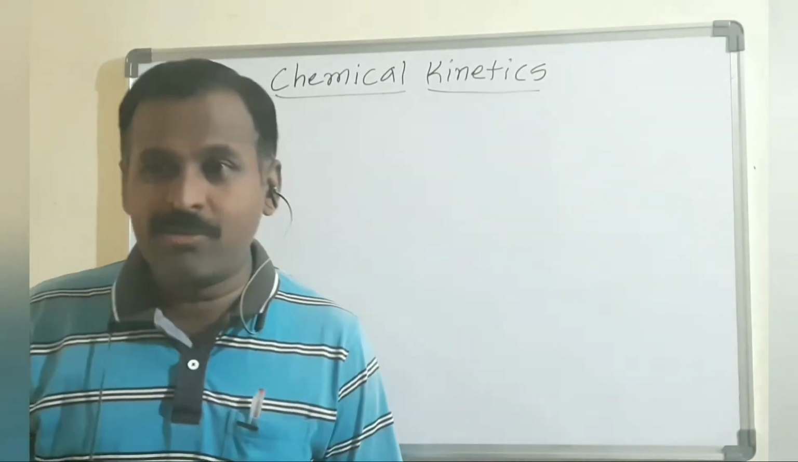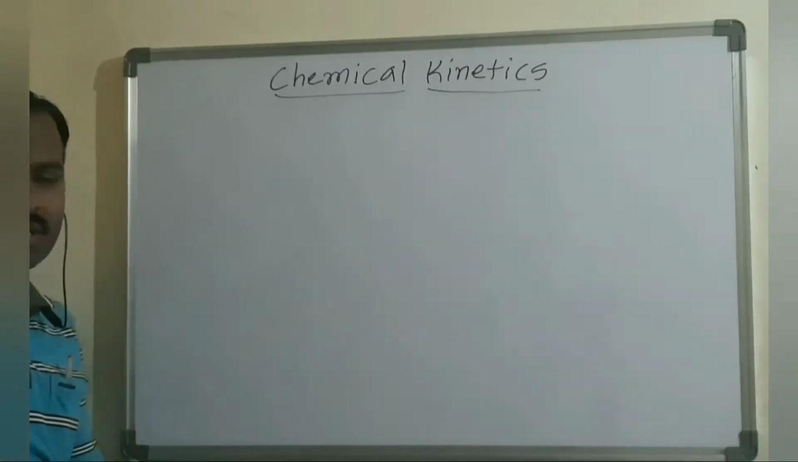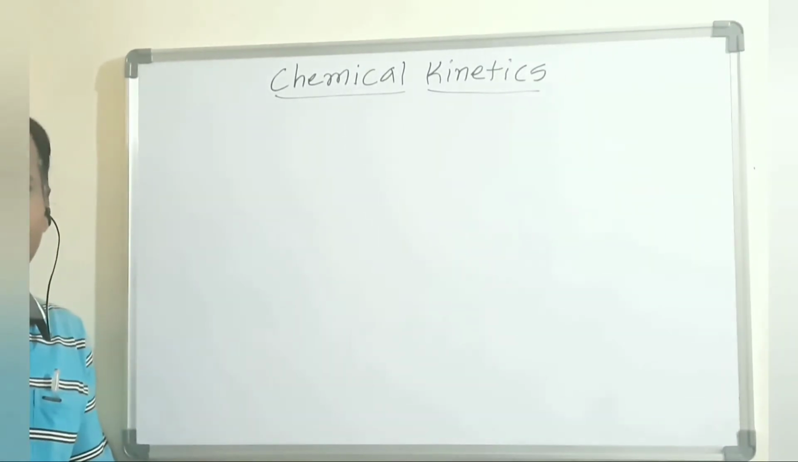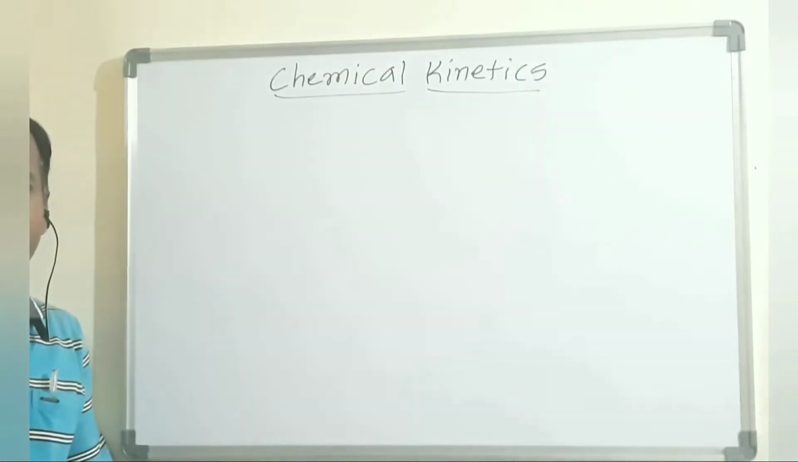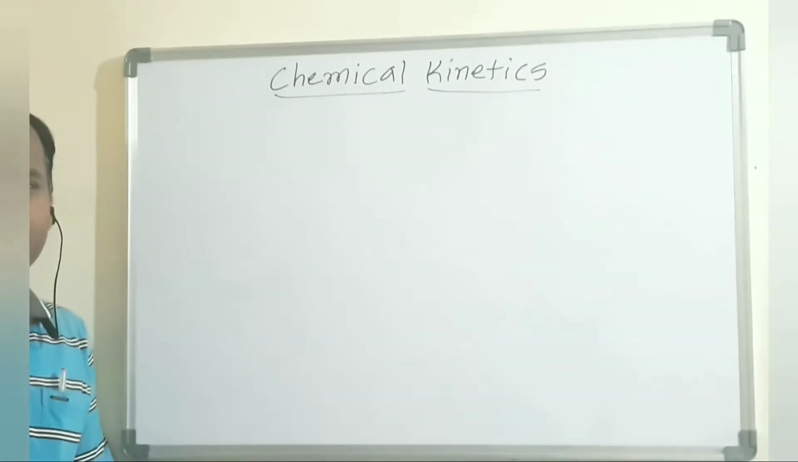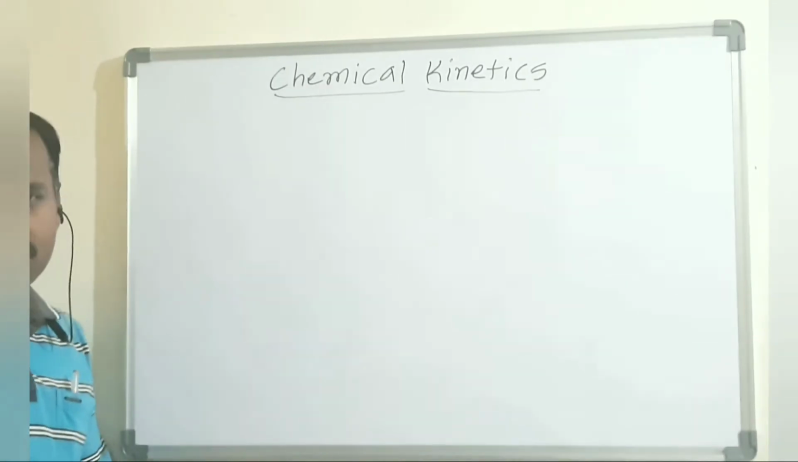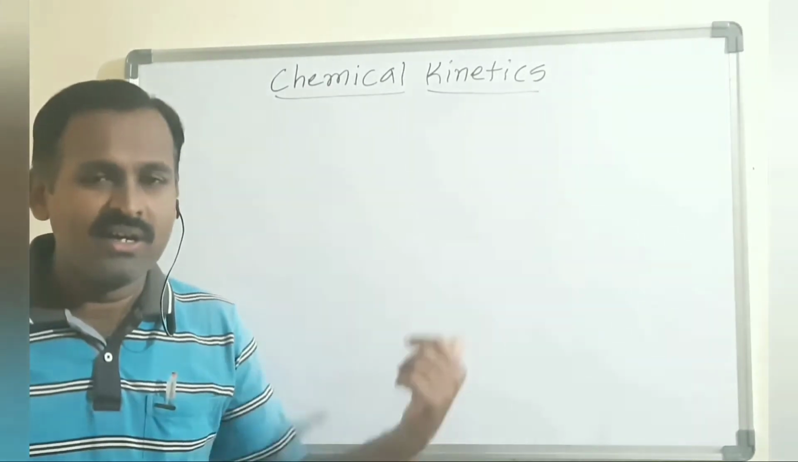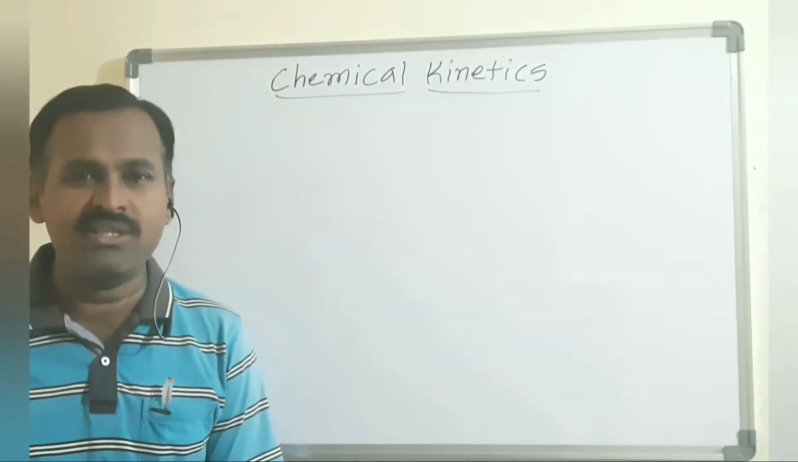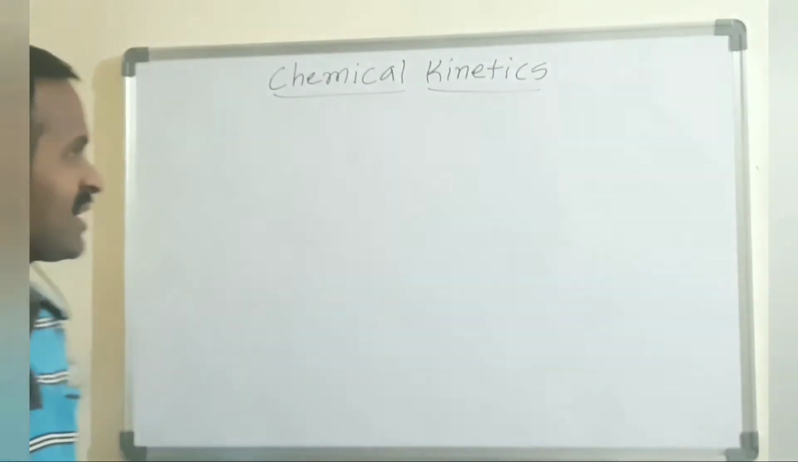I'm going to discuss the chemical kinetics topic. Chemical kinetics is a branch of physical chemistry which mainly deals with the rate of reaction and the factors that affect the rate of the reaction, like concentration, temperature, pressure and a catalyst, and how these factors affect the rate. That study is chemical kinetics.